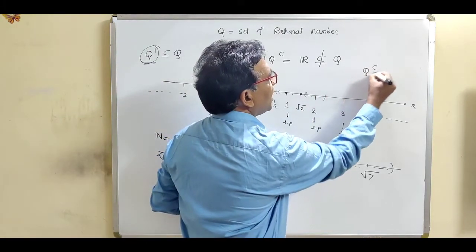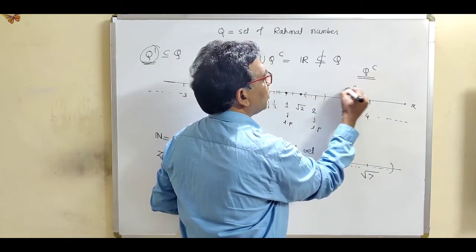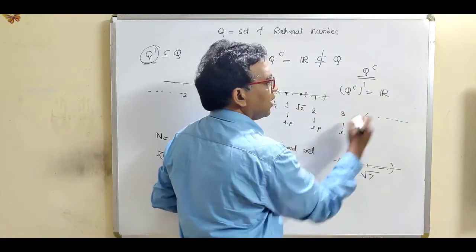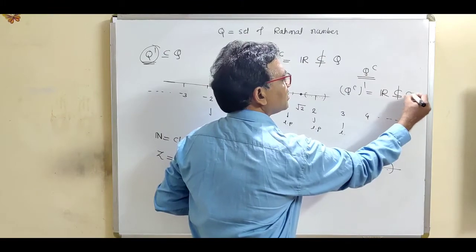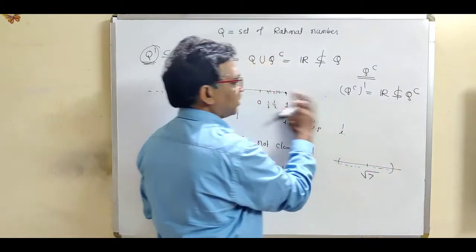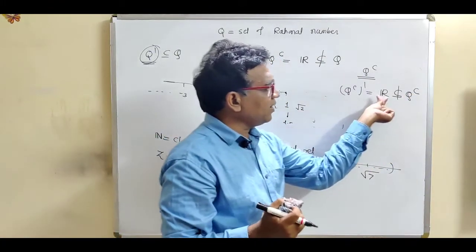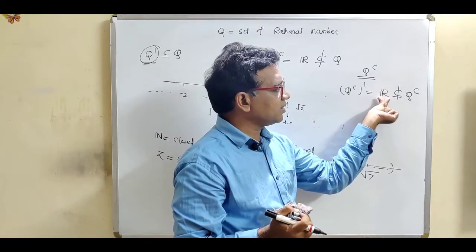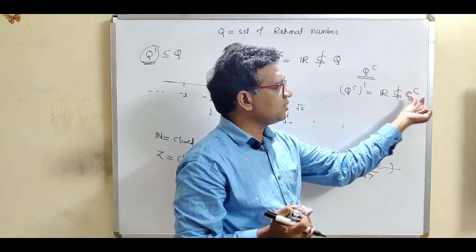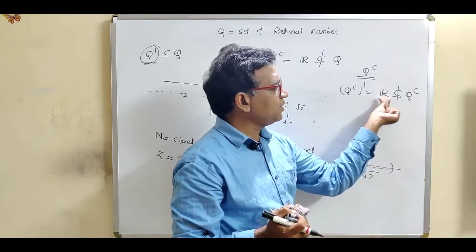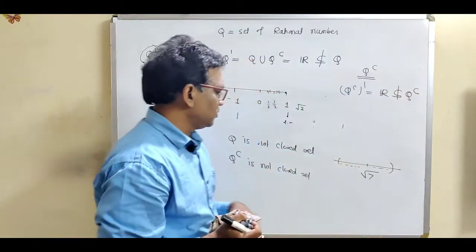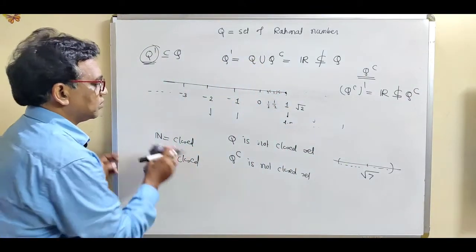For the set of irrational numbers, what is the limit point set? It is the real line, and this real line is not a subset of the irrational numbers, because the real line contains rational as well as irrational numbers. This is the bigger set, and Q^c means only the irrational numbers. R means it contains the rational as well as irrational. So this is not a subset. So we can say that this is not a closed set.